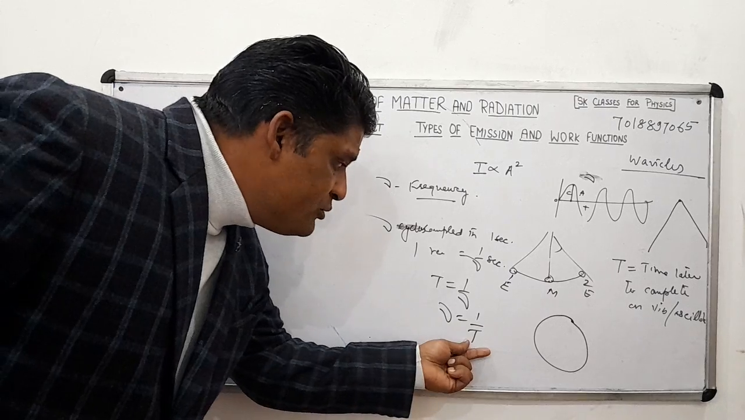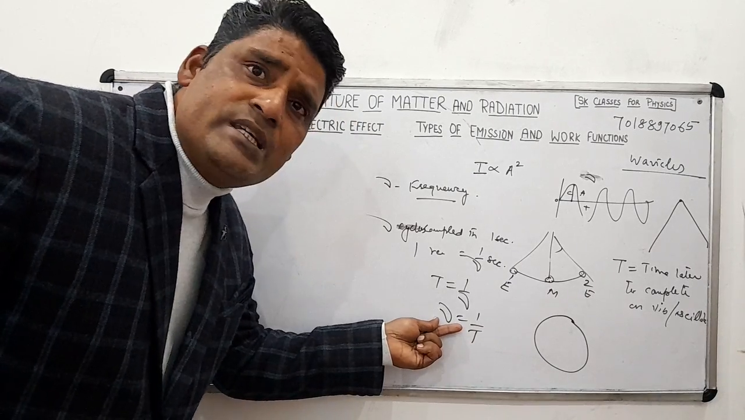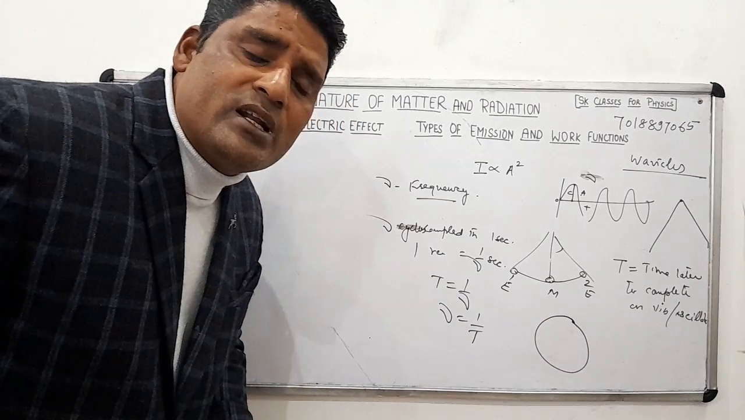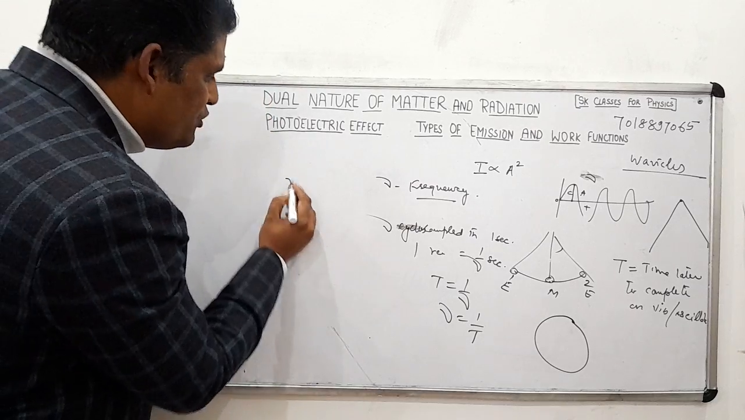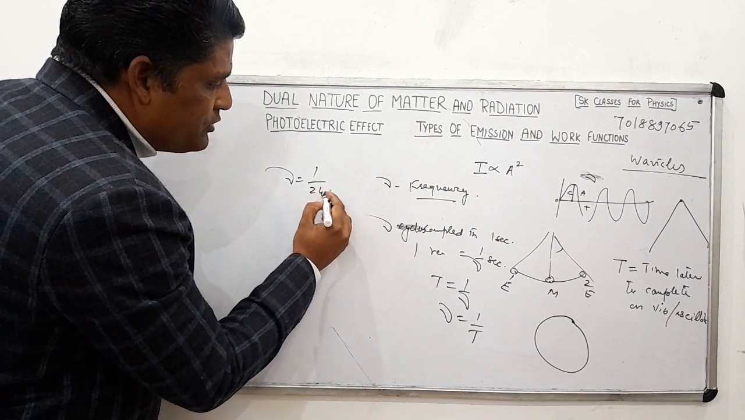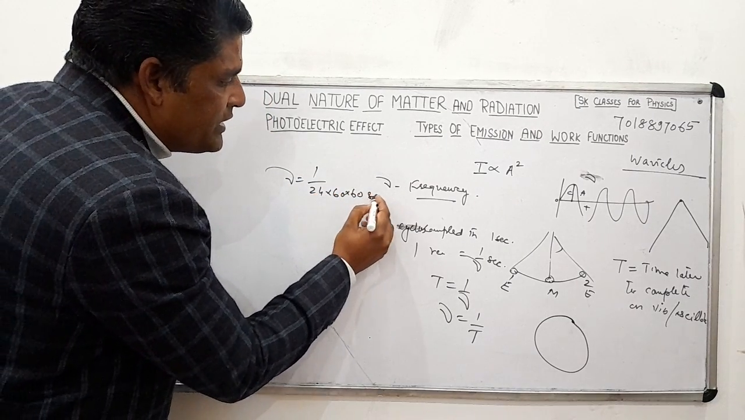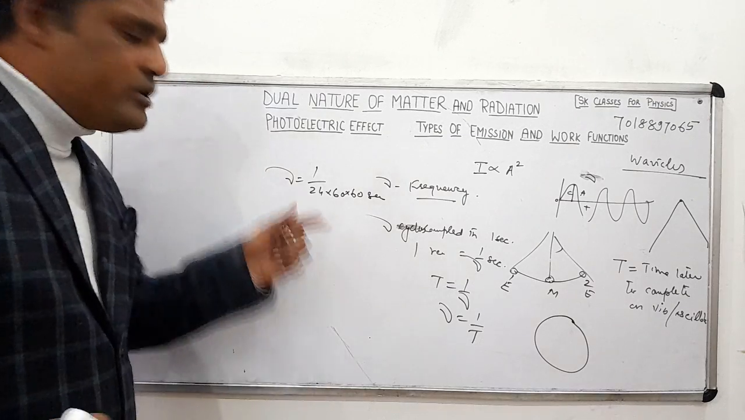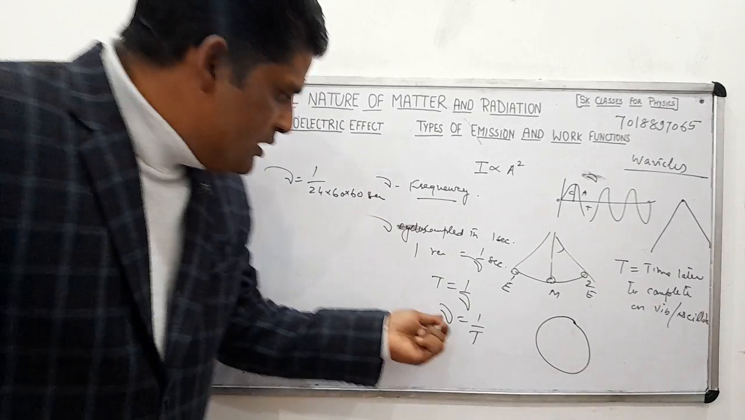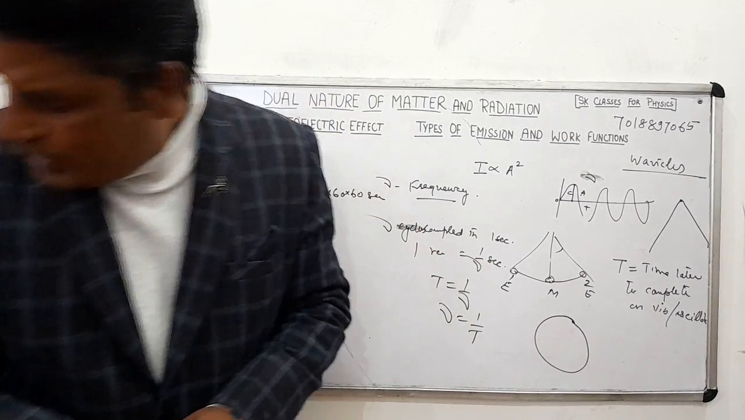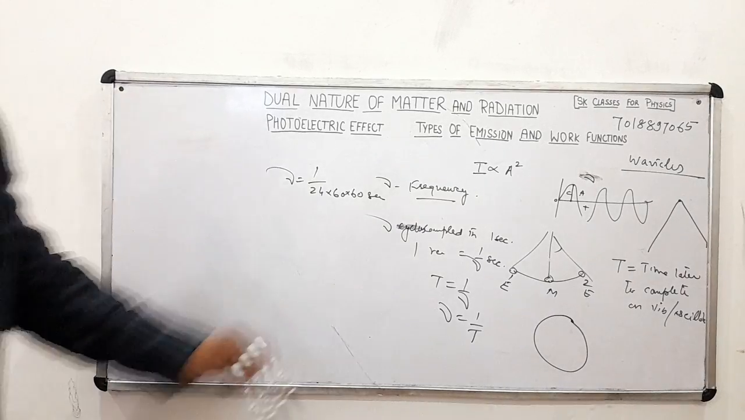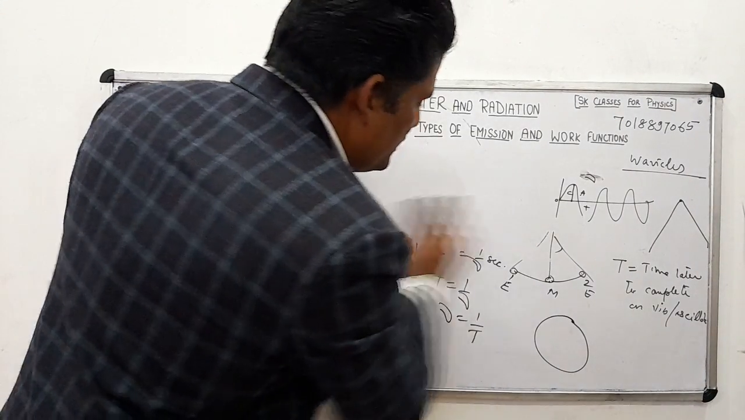Time period is the inverse of frequency. If you know the time period, you can find out the frequency. Suppose the time period of Earth for revolution is 24 hours. Then what is nu for Earth? That is 1 upon 24 into 60 second. We can calculate its frequency. If you know the frequency, you can find out the time period. Nu is equal to 1 upon T. You will say, sir, why are you explaining this? Because without this, there is some problem for us.